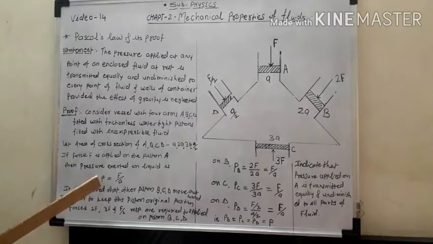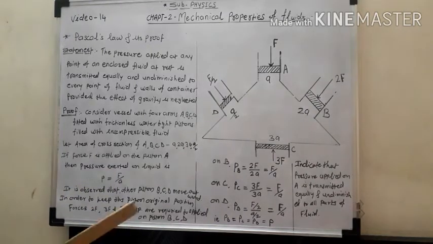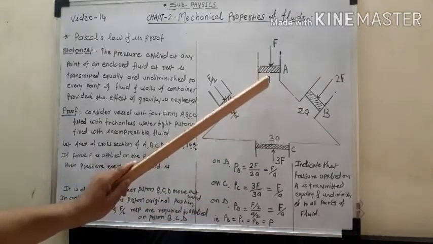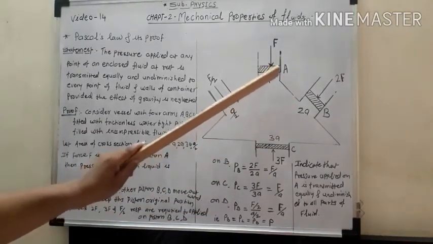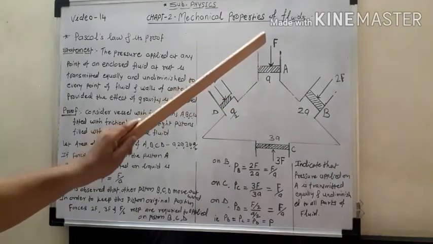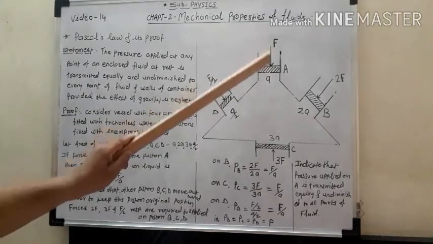We can also write P_A is equal to F by A. Then it is observed for the other pistons B, C and D, we have to find out the pressure exerted by piston A, that is, pressure is equal to force upon area, that is equal to F by A.